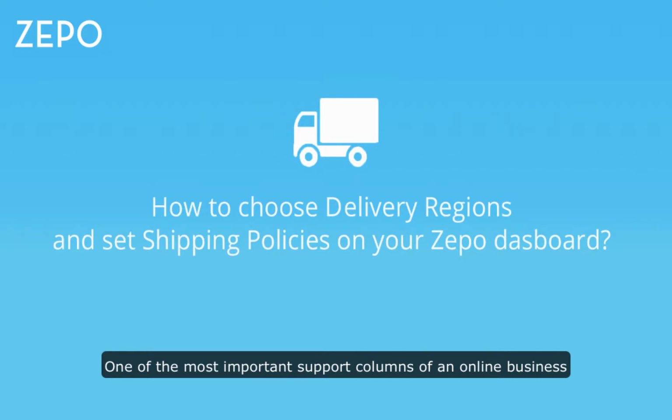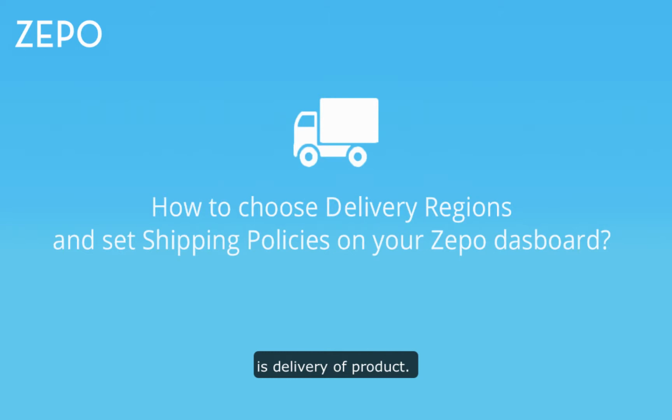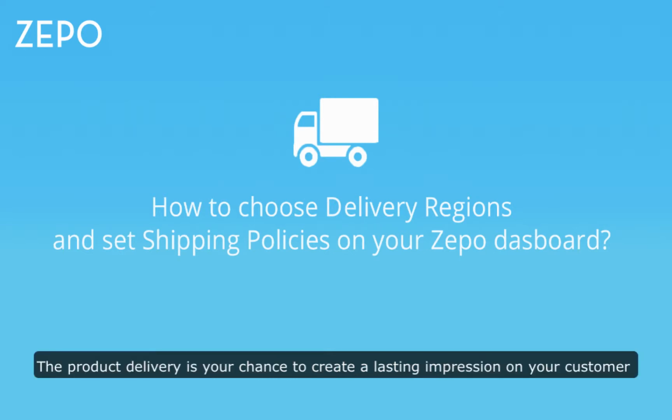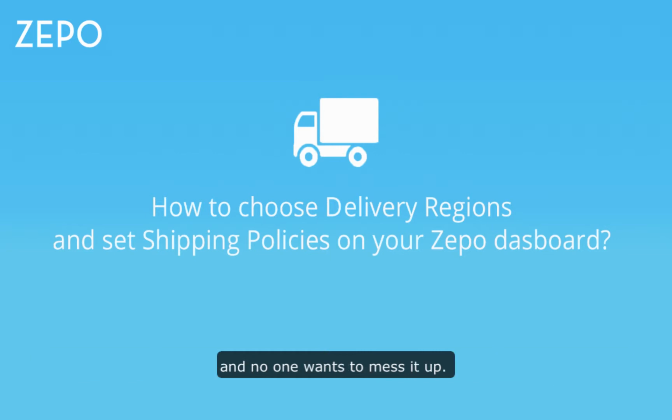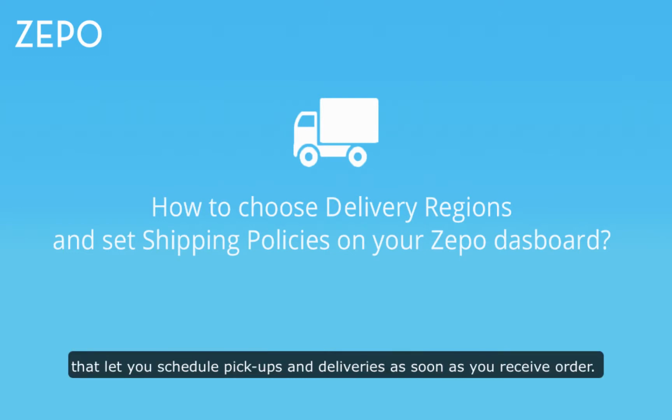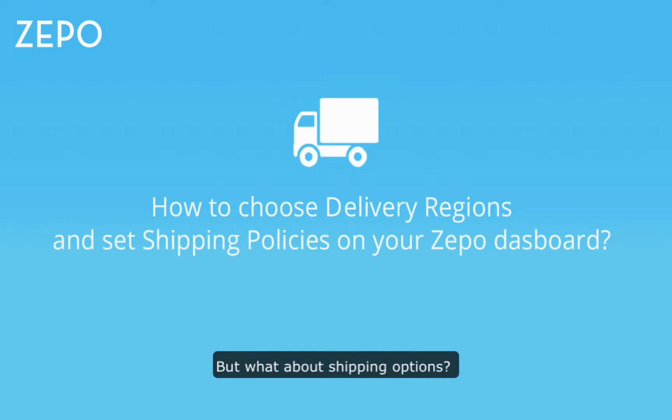One of the most important support columns of an online business is delivery of the product. The product delivery is your chance to create a lasting impression on your customer, and no one wants to mess it up. With Zeppo, we give you automated shipping options that let you schedule pickups and deliveries as soon as you receive the order. But what about shipping options?